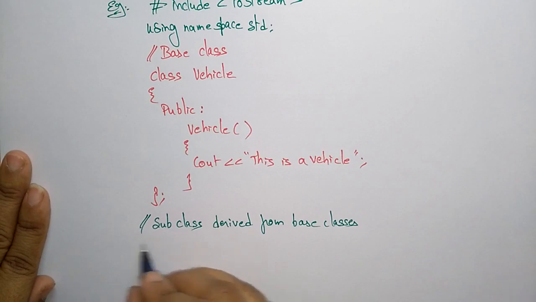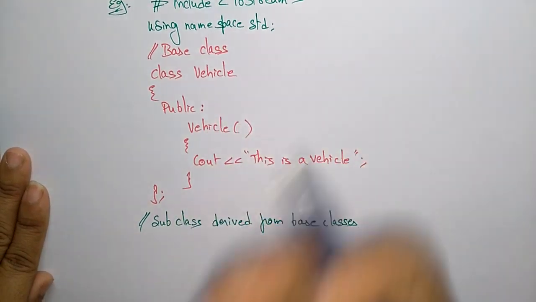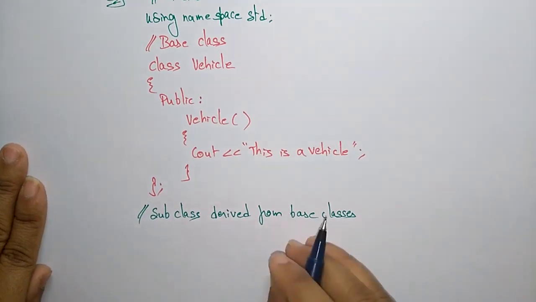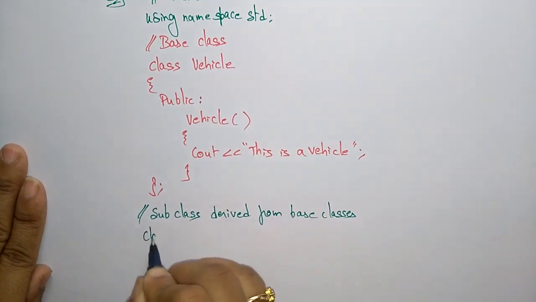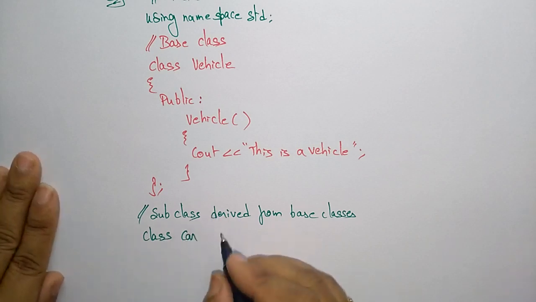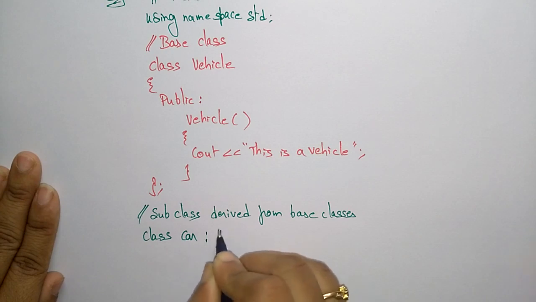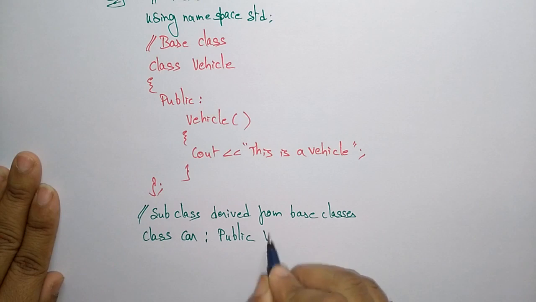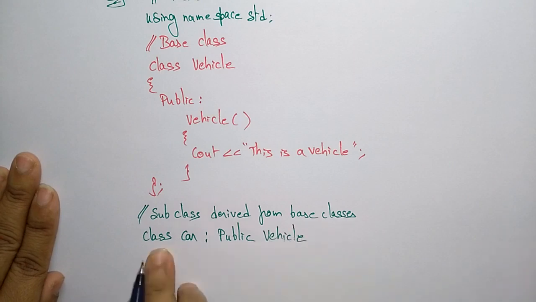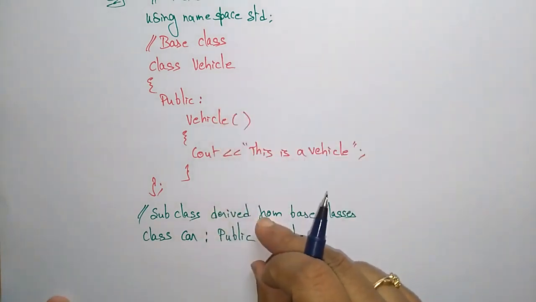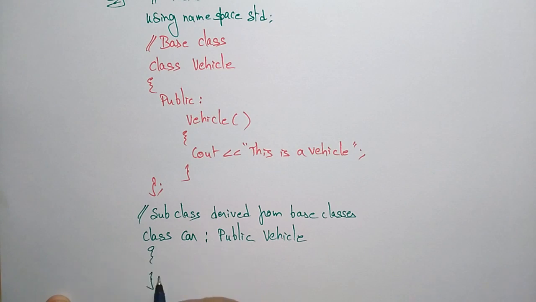How will you inherit the properties of the base class? I already explained the syntax of the derived class. First the class, then the derived class name. So class car, inheriting the properties, access specifier public, vehicle. Class car is a derived class, that is a subclass, and it is inheriting the properties of the base class. Here I am not writing anything.